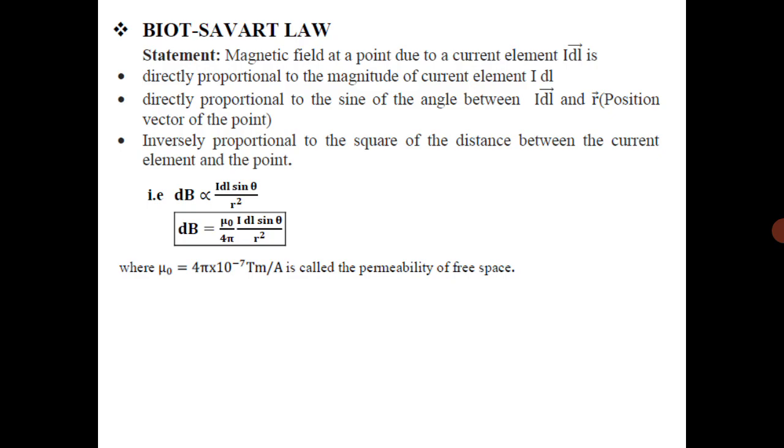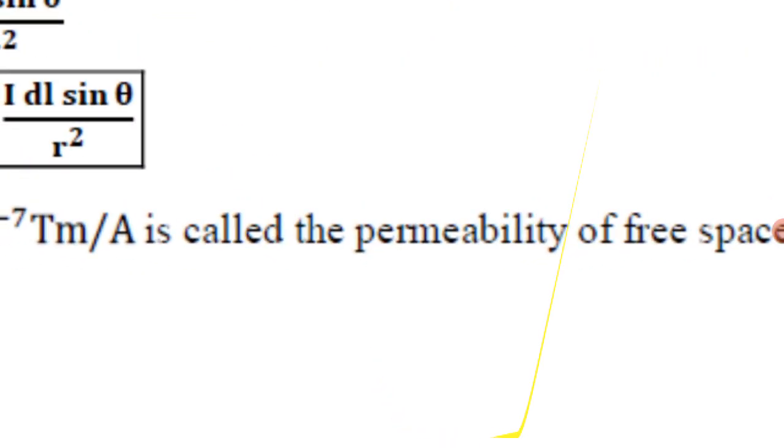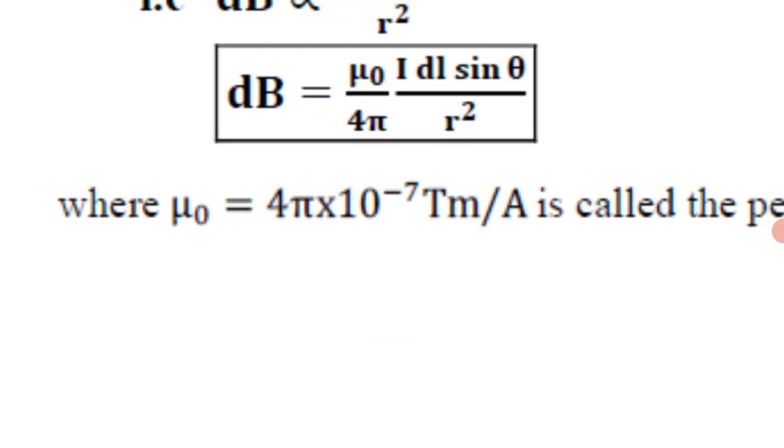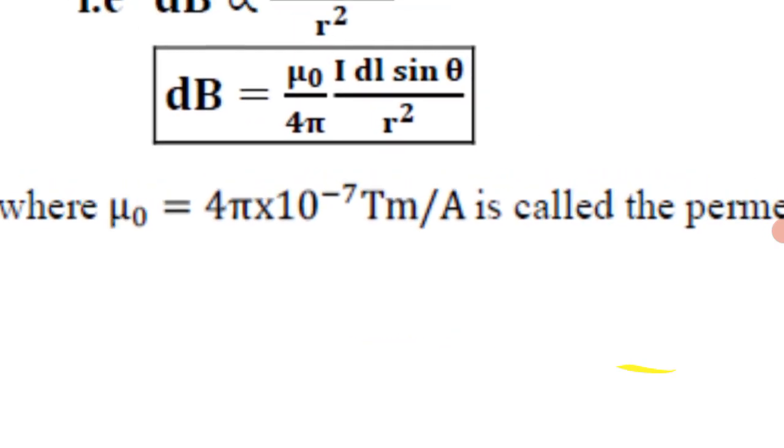So therefore dB equals some constant times I dl sin theta by r square, and that constant is usually denoted by the symbol mu naught upon 4 pi. The value of mu naught is 4 pi into 10 raised to minus 7 Tesla meter per ampere.